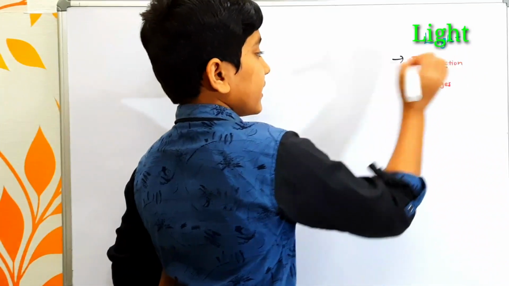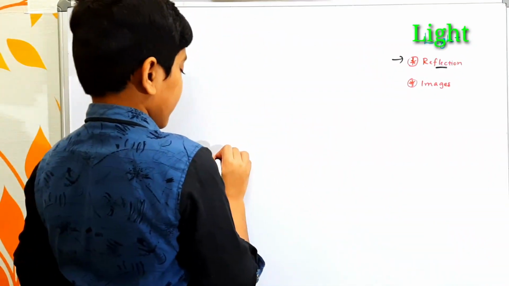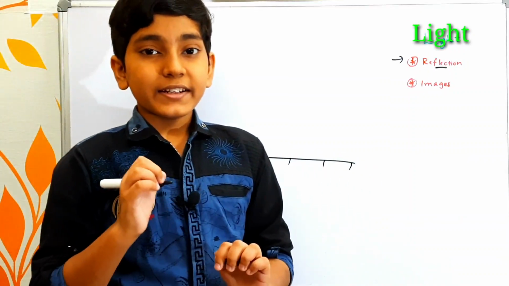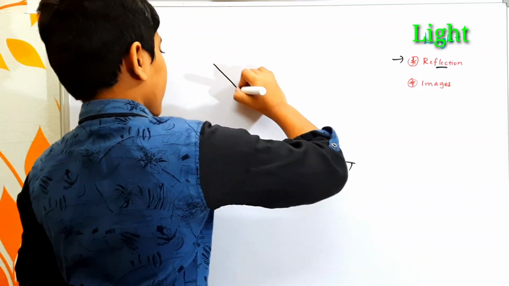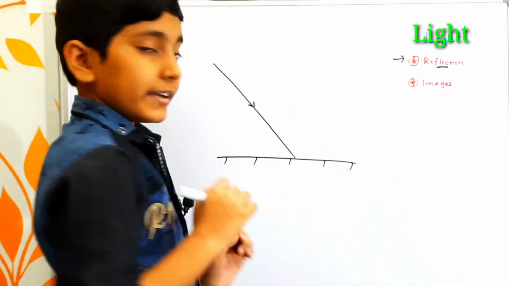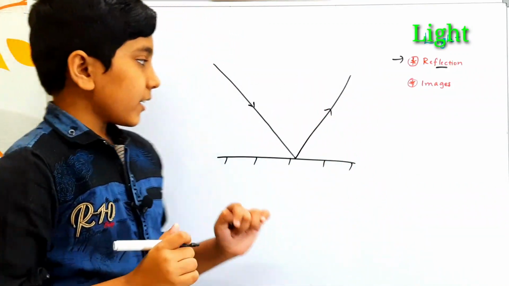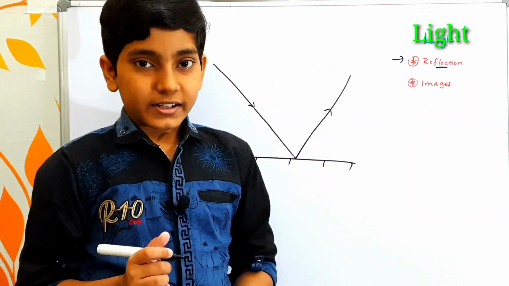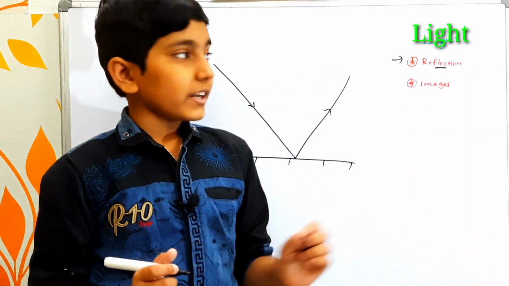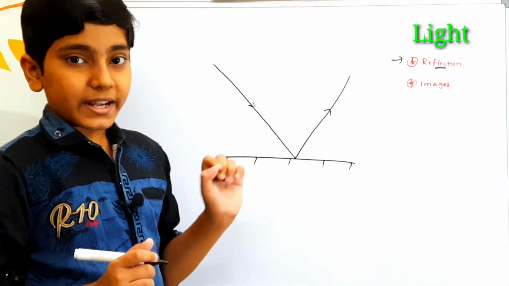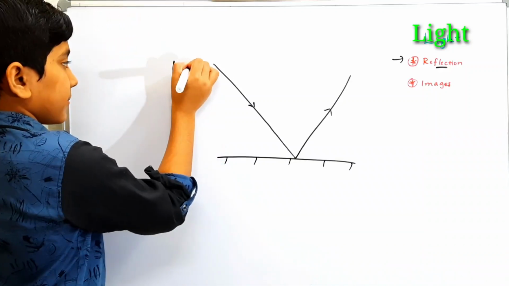What is reflection? Reflection is the bouncing back of light. To understand reflection, let's consider a plane mirror. If we incident a light ray somewhat like this, it reflects to some other direction like this. So here we have the bouncing back of light in another direction, and this phenomenon of light is considered as reflection. Firstly, the light which incidents and hits the plane mirror is called the incident ray.